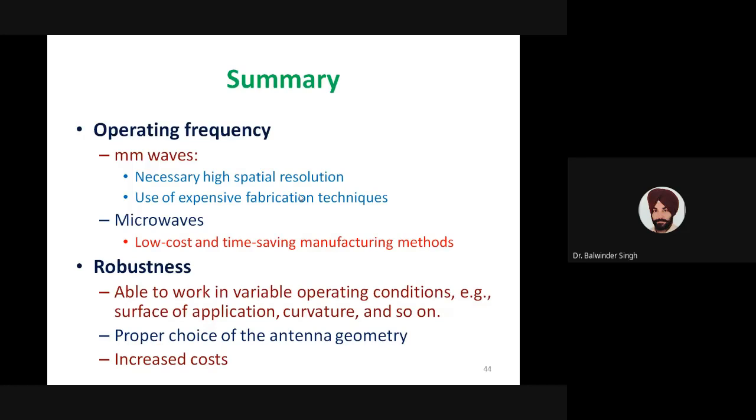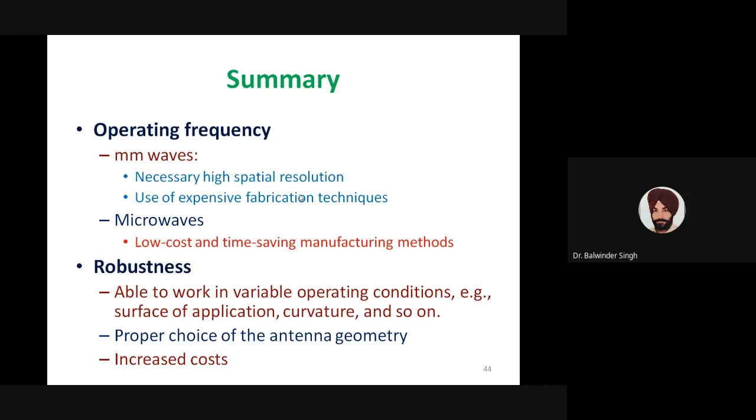Also, we have discussed that robustness of the antenna is very important. So we have to analyze the different characteristics of the antenna so that our antenna is able to work in variable operating conditions, such as what type of surface is there on which we are going to use those antennas, what the curvature is, and other issues dependent on the operating conditions.